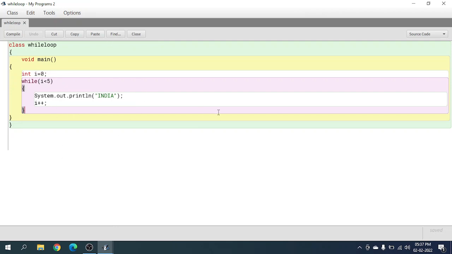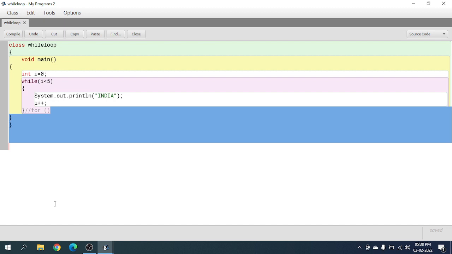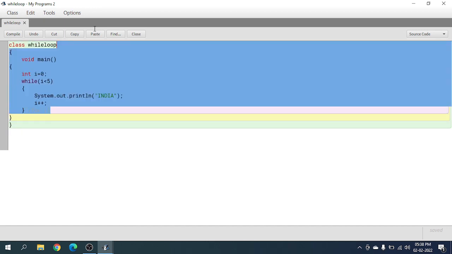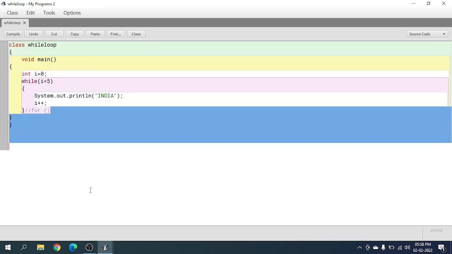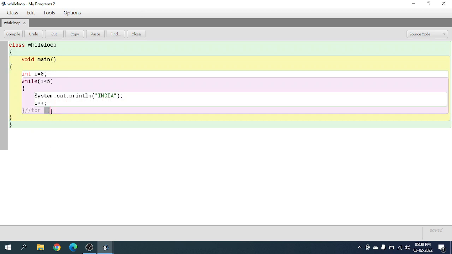For was like, one sec. For was like, it went straight like this, but while goes vertically, like it goes down and then comes back up, it goes down, comes back up, it goes down, comes back up. But for wasn't like that.